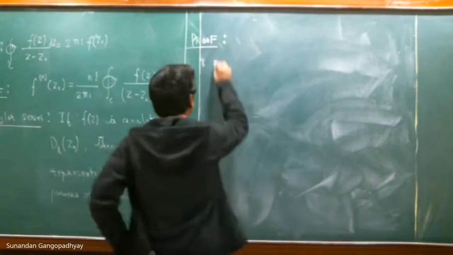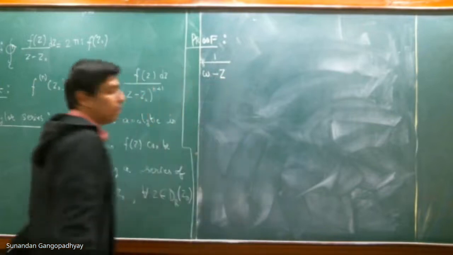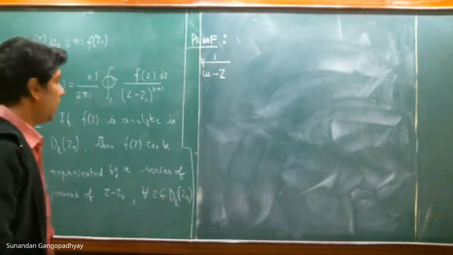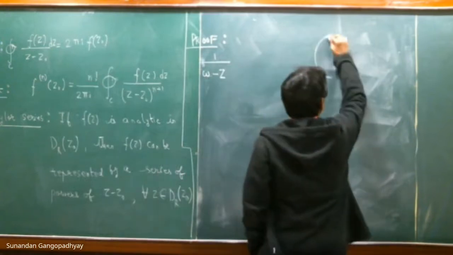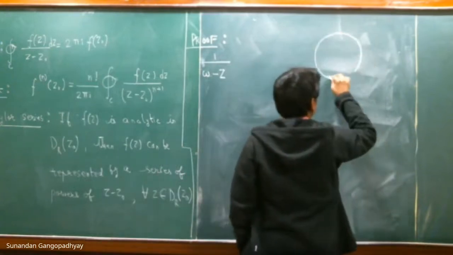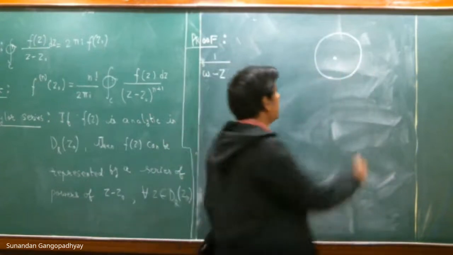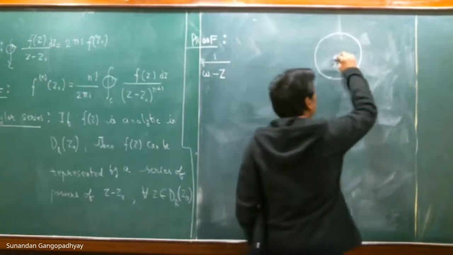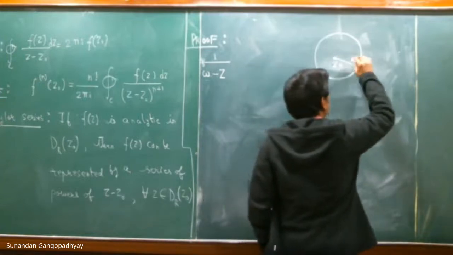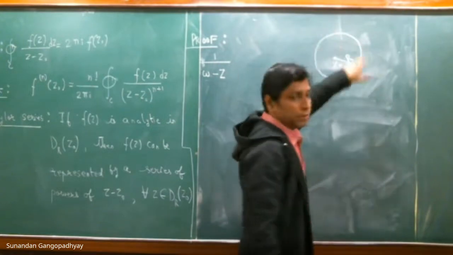So in order to prove this theorem, let us consider this quantity w minus z. And let me draw a picture first. I hope this is visible. Yes. So this point is z naught. And what is D_R(z naught)? So this is the radius of this neighborhood.